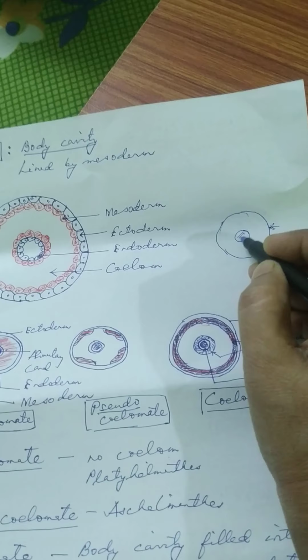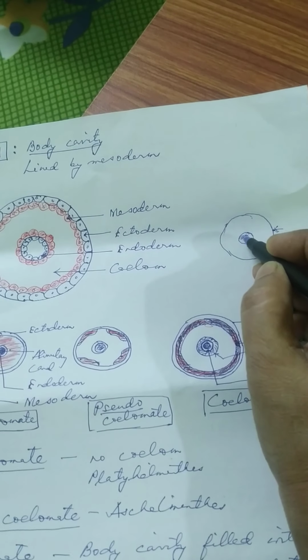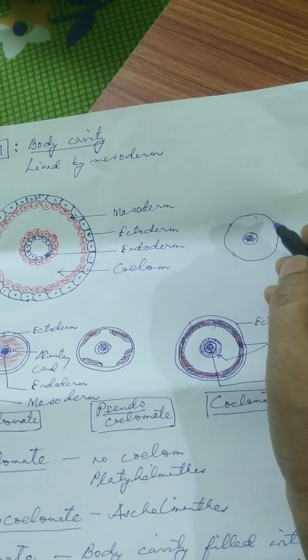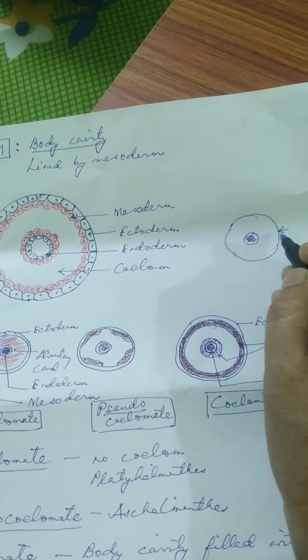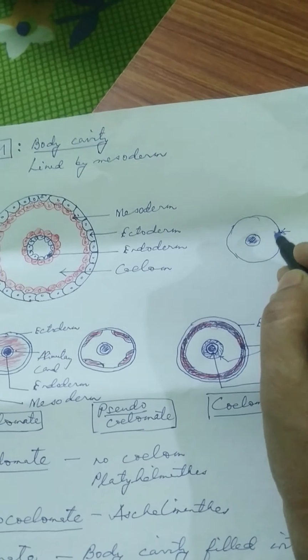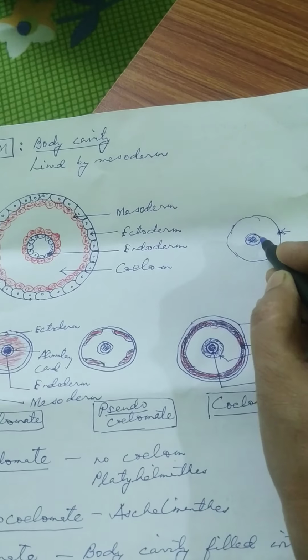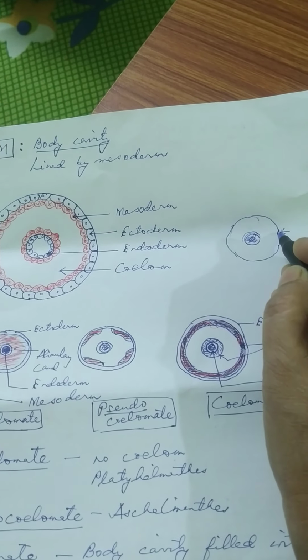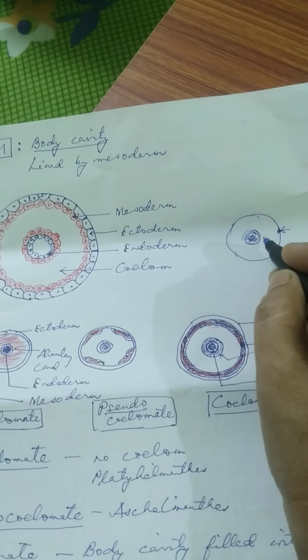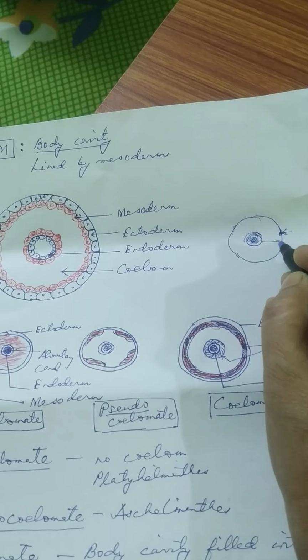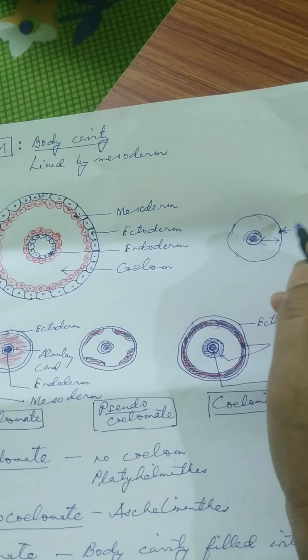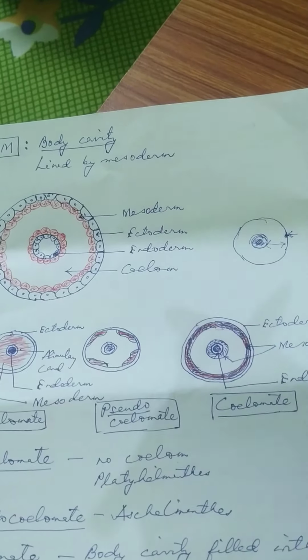And this constitutes the alimentary canal. So the space between the body wall, this is the body wall and this is what? The alimentary canal. So the space between the body wall and the alimentary canal, this space, it is called coelom. In my last class I explained about this.